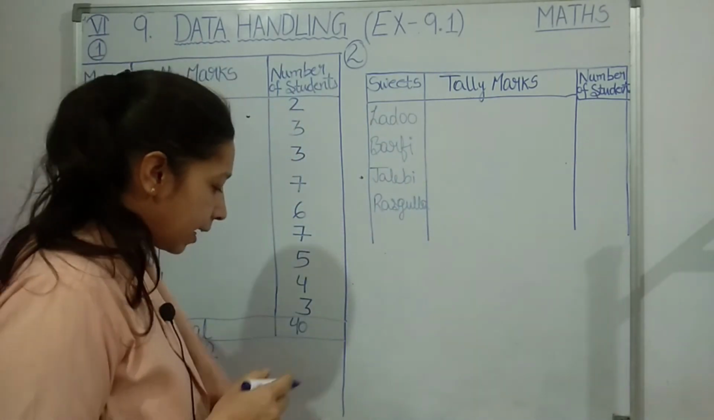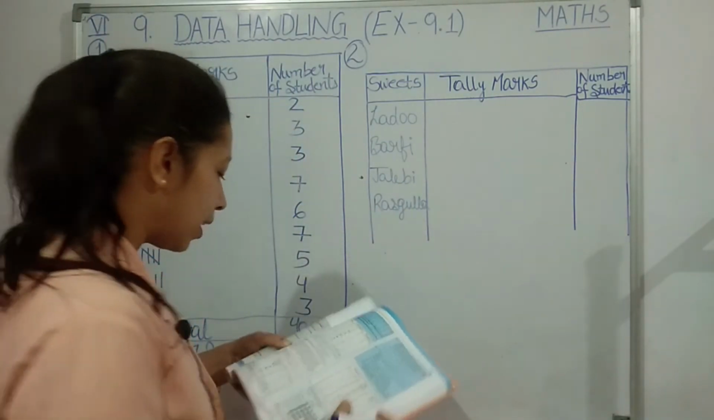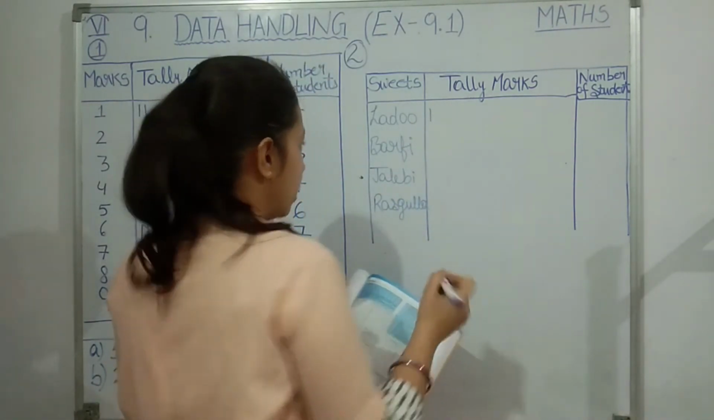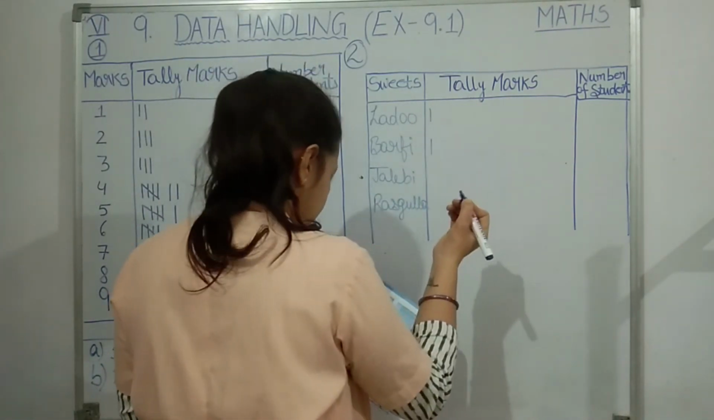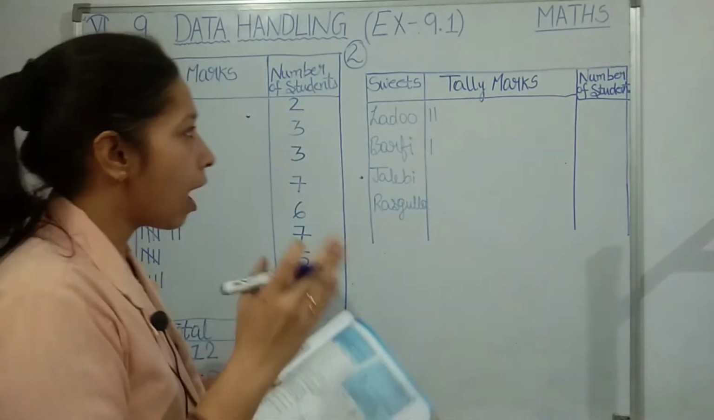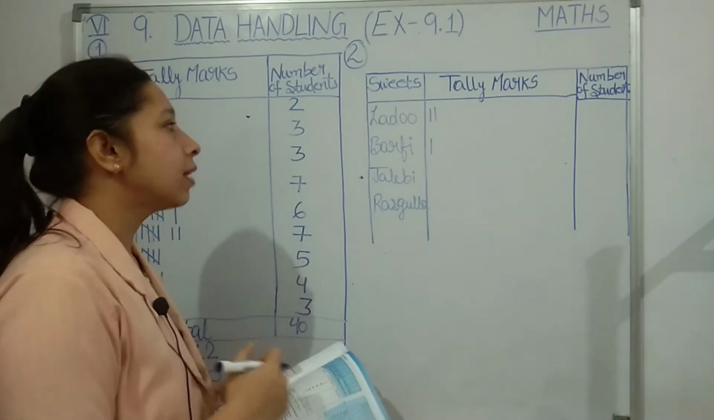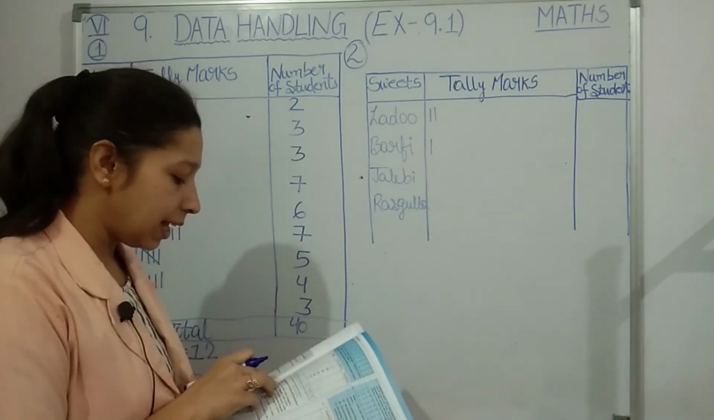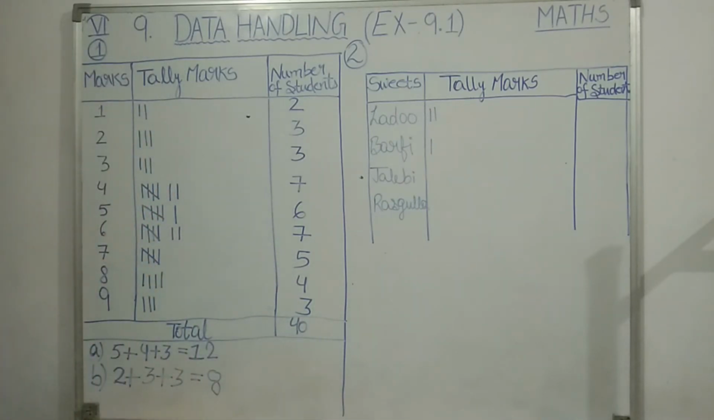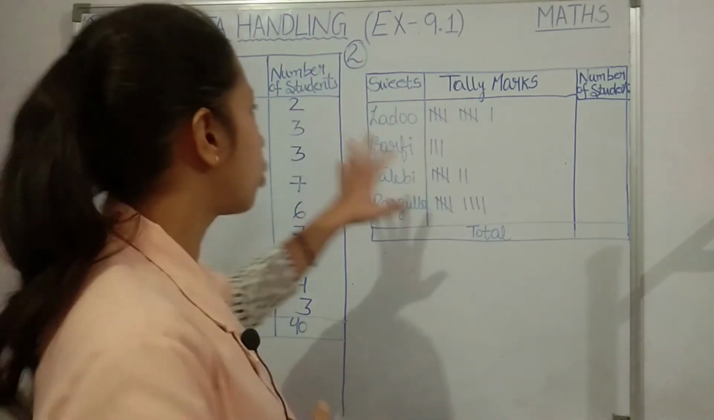Fine. Then now let us start. First stroke we'll put for laddu, second for barfi, then again laddu. Now you understood how to put the telemarks. In the same manner you are going to put the telemarks, seeing each sweet you are going to put the strokes. Okay. So students, I have already drawn the telemarks here.